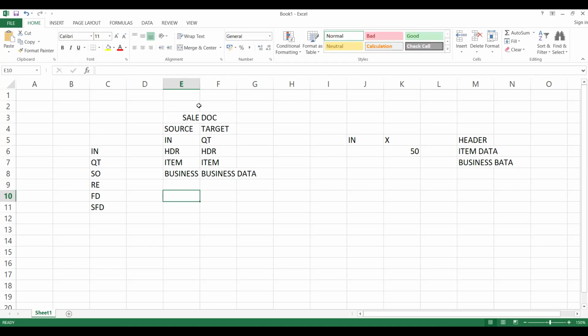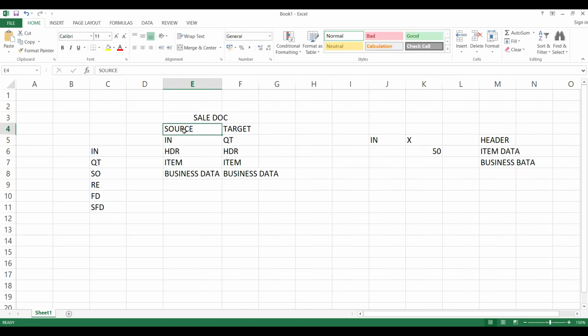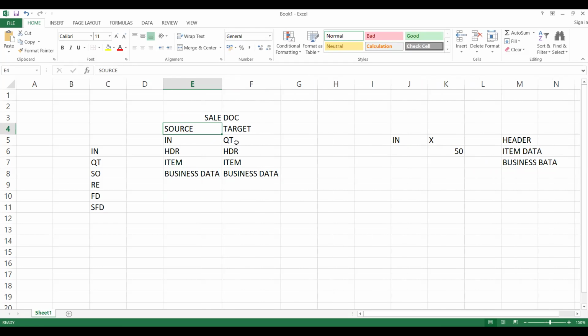So try to understand this example; you can apply it to the rest of the scenarios also. When you copy the header, I have an X customer, and for the X customer a quotation needs to be created. I have a quantity of 50, and for 50 quantity it's supposed to get copied. First it needs to be copied. Later, if you want, you can modify your target document. That is a different story. And your business data is supposed to be copied: your Incoterms, payment terms, and whatever data you have.